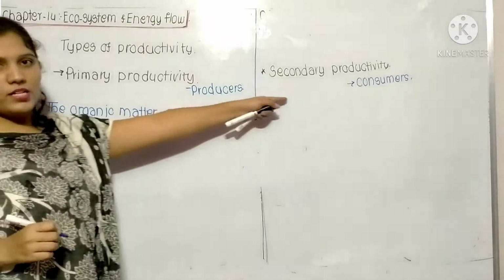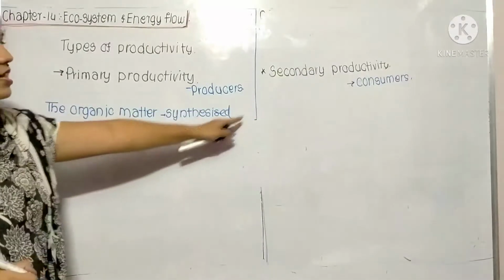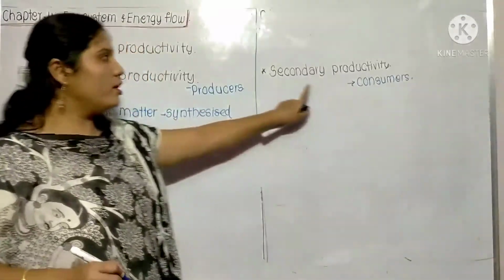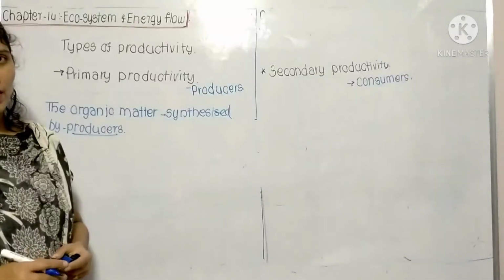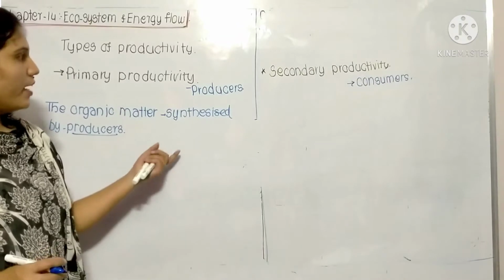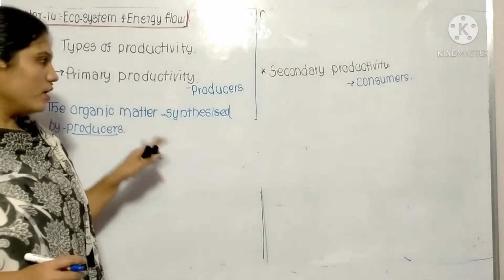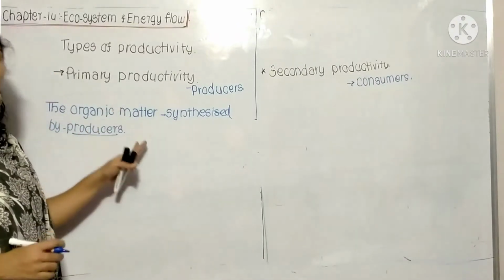Or here you can say that the organic matter which is synthesized by the consumer is known as the secondary productivity.